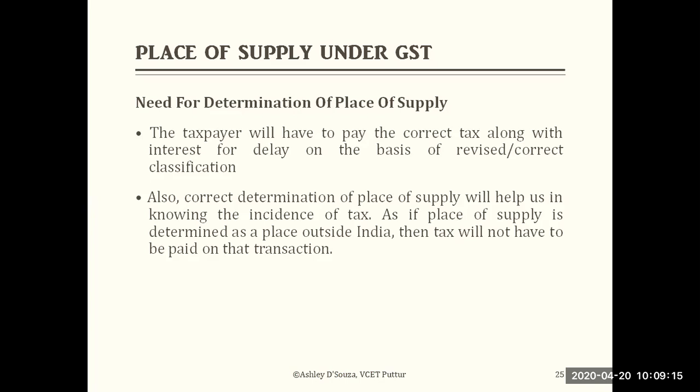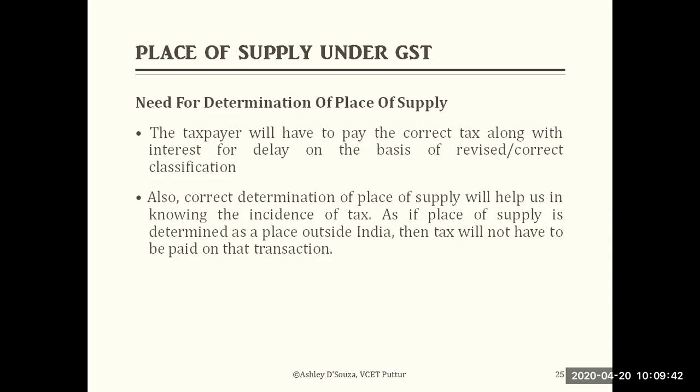Because, as you could see, GST is a destination based tax. If the place of supply is determined as a place outside India, then no GST will be taken, because we need to find out whether the supply is from outside India. If it is supplied from outside India, then tax will not be paid on those transactions. We are not going to consider those transactions.